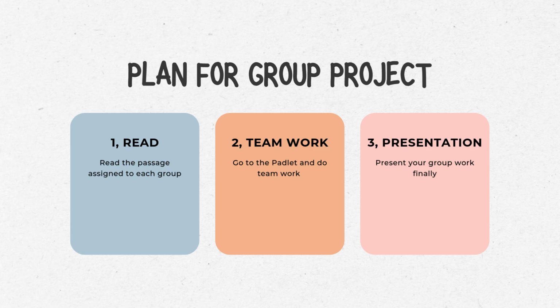Second, you will do some teamwork. And last, the presenter of each team will go in front of the students and present their group work. The passage you will read, I already printed for each group, so you just need to read that.